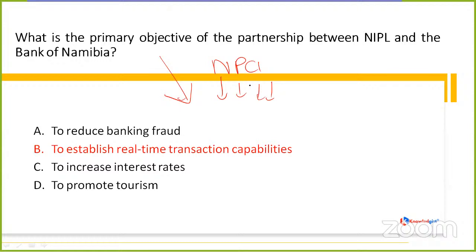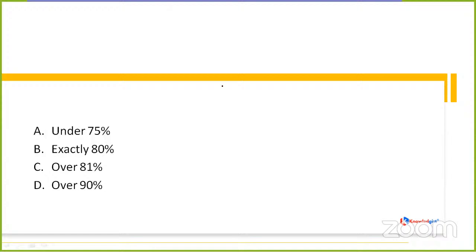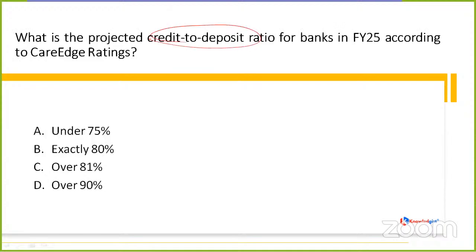The next question is asking, what is the projected credit to deposit ratio for banks in FY25 according to CARE Edge ratings? What is the new projected credit to deposit ratio for banks in FY25? Is it under 75%, exactly 80%, over 81%, or over 90%?